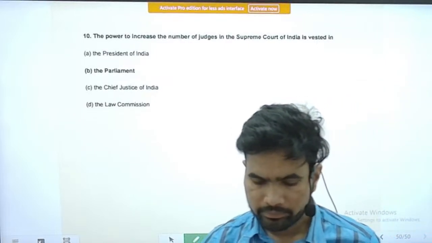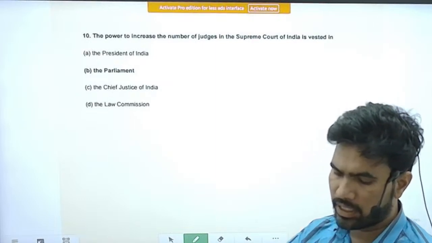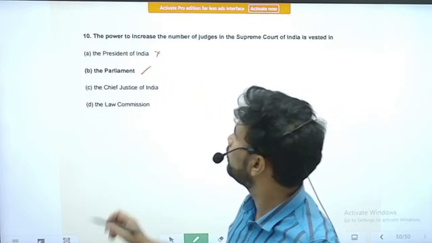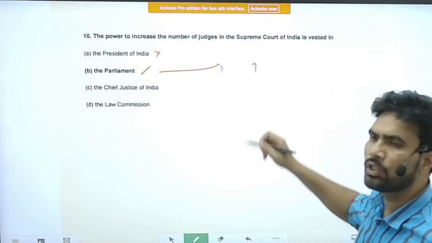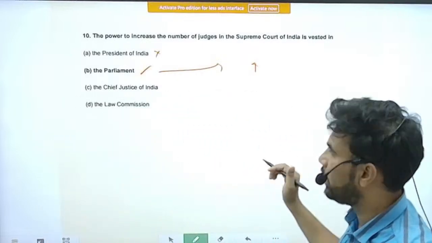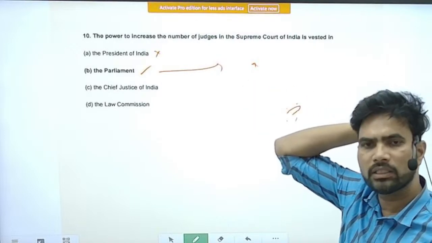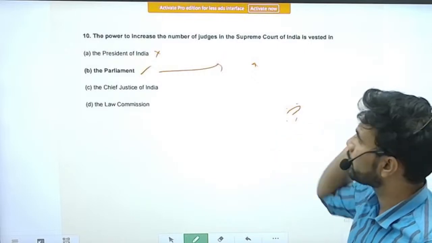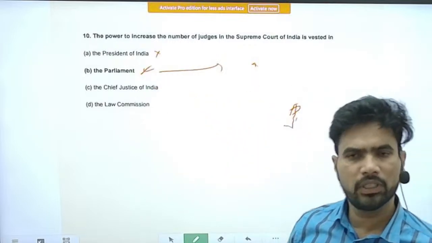Next question. The power to increase the number of judges in the Supreme Court of India is vested in which of the below? It is not with the President, it is with the Parliament. You will see many times in the history after independence, the total number of Supreme Court judges has been increased. You should also have an idea about the present-day strength of the Supreme Court, how many vacancies are there, etc. You should keep these things in mind. Right. So it is the Parliament. The Parliament has the power to increase the number of judges.